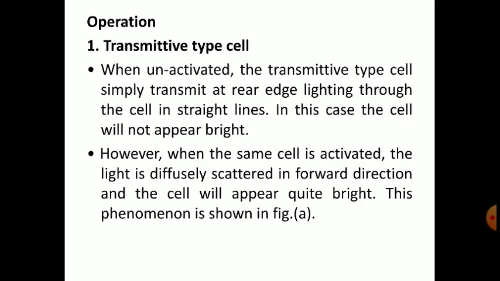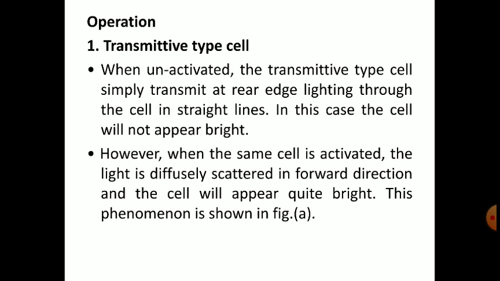So how will the cell work when unactivated? First, the transmittive type, when both the electrodes, the glass plates, are transparent. When unactivated, the transmittive type cell simply transmits rear edge lighting through the cell in straight lines.